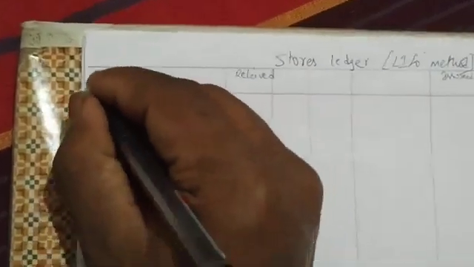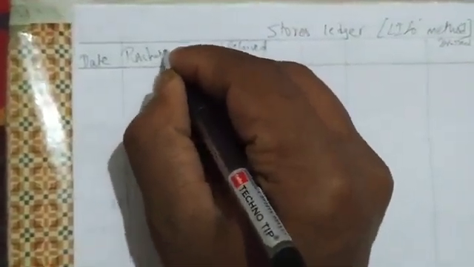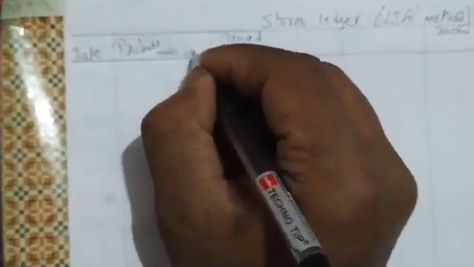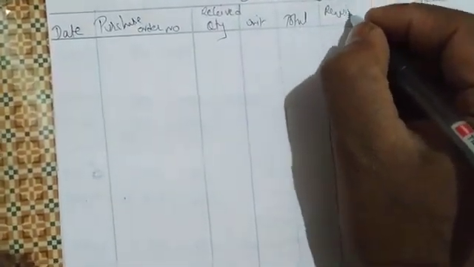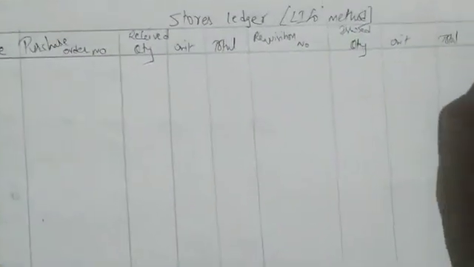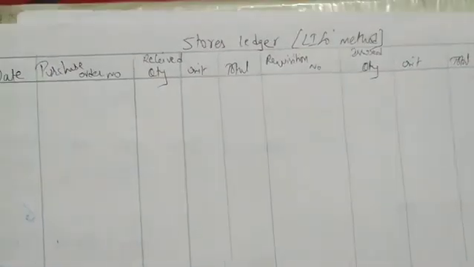First is date, purchase order number, quantity, unit price, total. Here requisition number, quantity, unit, total, quantity, unit, total. It's very easy.